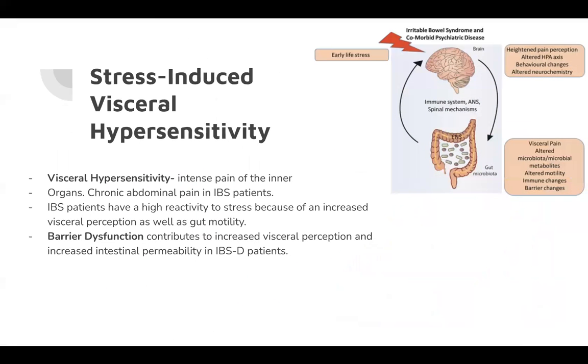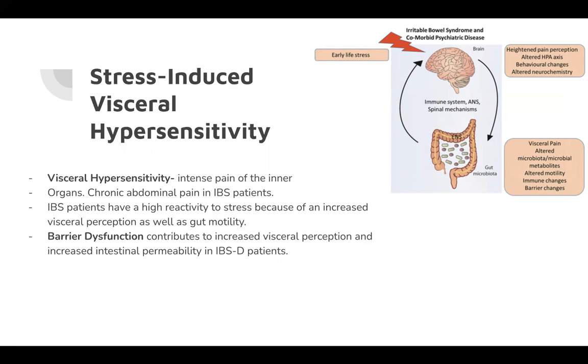So, stress-induced visceral hypersensitivity. Visceral hypersensitivity is intense pain of the inner organs. So chronic abdominal pain is found in IBS patients. Chronic abdominal pain leads IBS patients to have high reactivity to stress because of an increased visceral perception as well as gut motility. Barrier dysfunction also contributes to increased visceral perception and increased intestinal permeability in IBS-D patients.